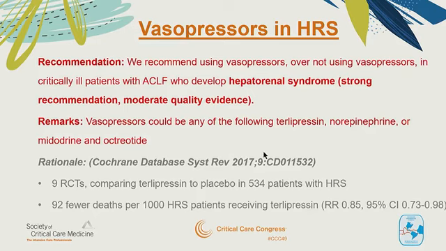Secondly, vasopressors in hepatorenal syndrome. This is a bit of overlap with the previous group. Recommendation: we recommend using vasopressors over not using vasopressors in critically ill patients with acute-on-chronic liver failure or cirrhosis who have developed hepatorenal syndrome. This was a strong recommendation with moderate quality evidence. One of the remarks is that vasopressors could be any of terlipressin, norepinephrine, midodrine, or octreotide.